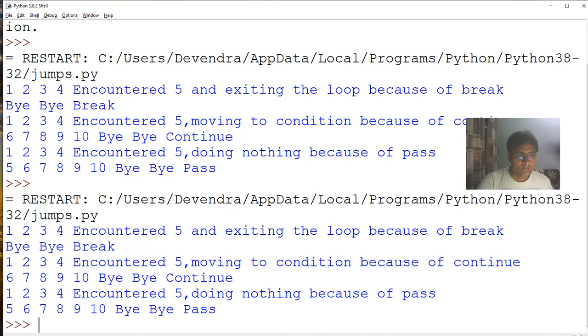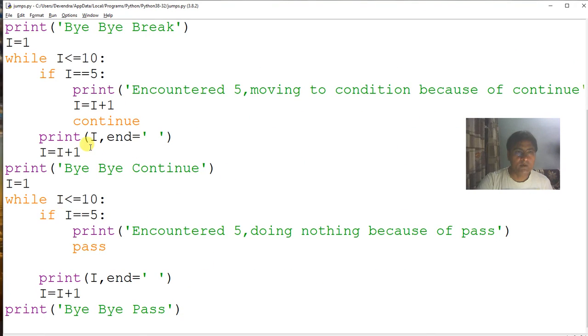Then in the last, pass: 1, 2, 3, 4 and got 5 doing nothing because of pass, and then 5, 6, 7, 8, 9, 10. So we can see how these break, continue and pass work in Python.